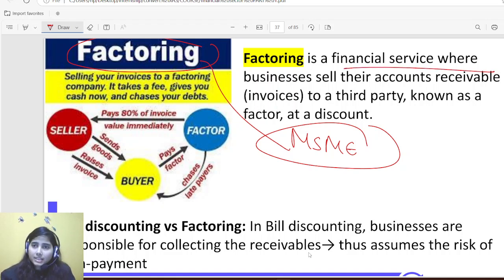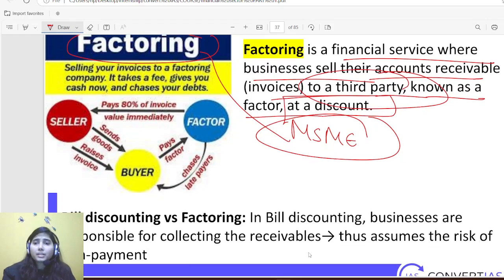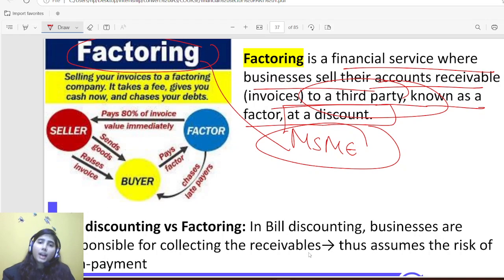Okay, so factoring is a financial service where businesses sell their accounts receivable invoices to a third party known as a factor at a discounting rate. Okay, so here the third party cannot necessarily be a bank, but any institution allowed by RBI.